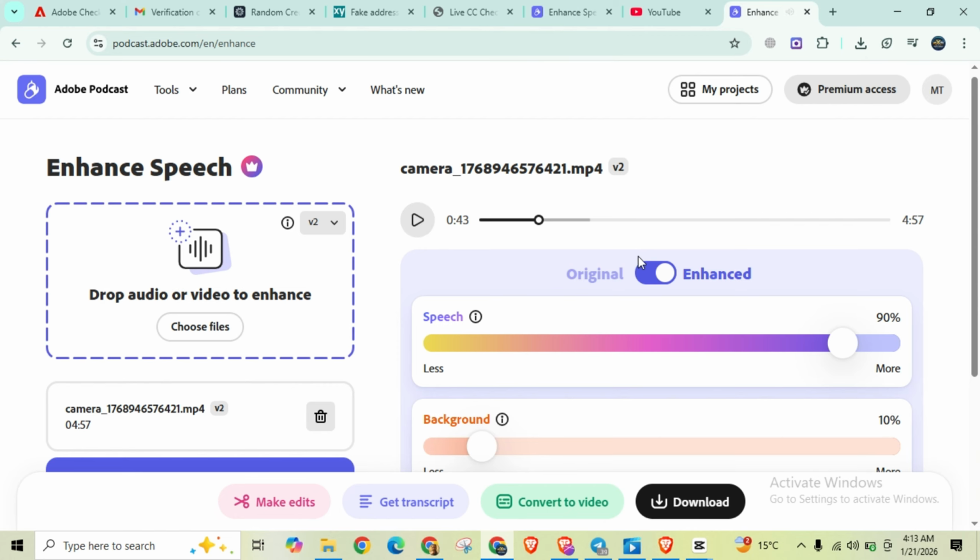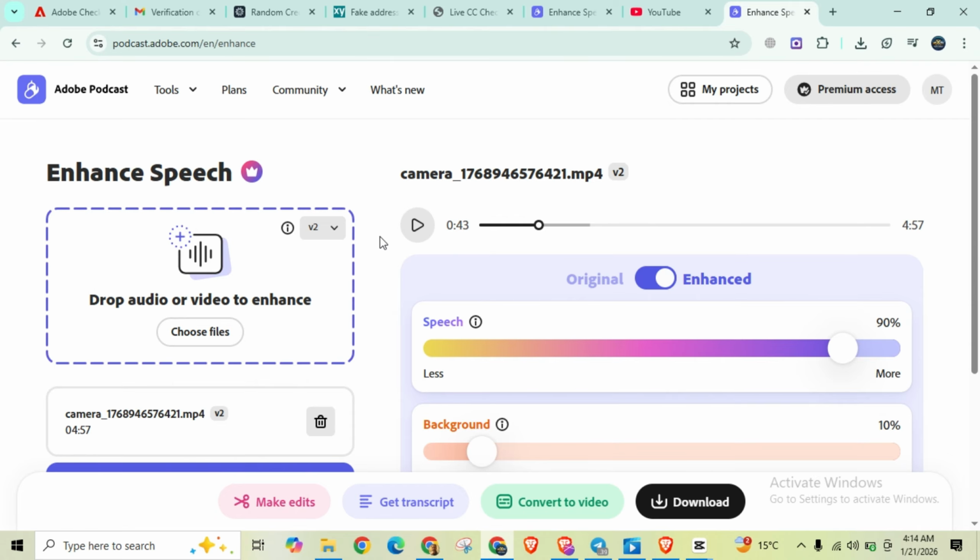So you can see that this is an amazing tool if you are a content creator, if you are a video creator. So if you record your voices and use them in any video or any platform, so you must have to